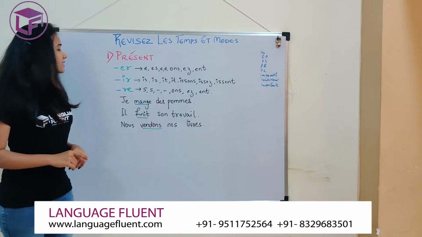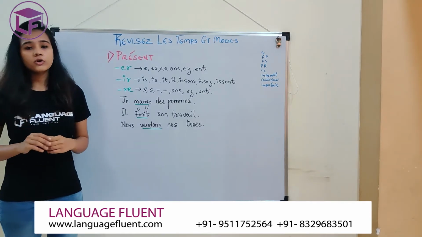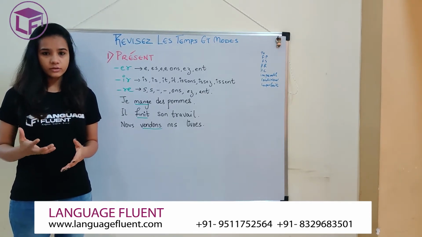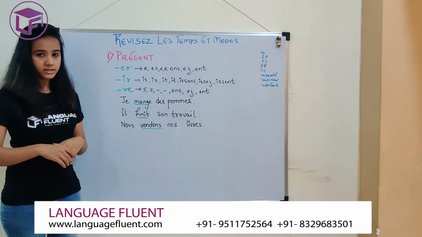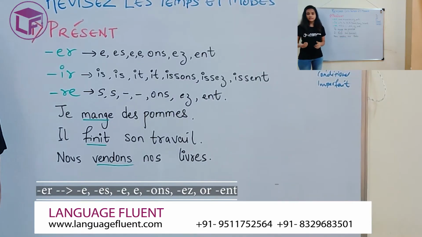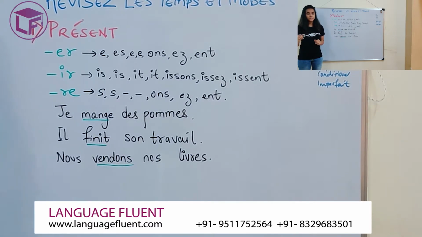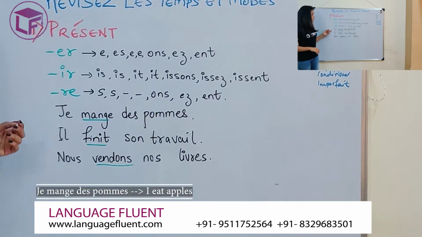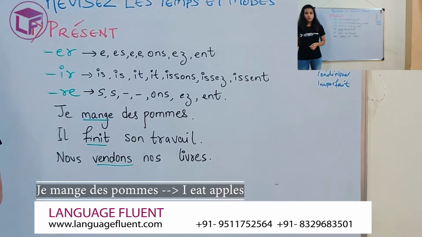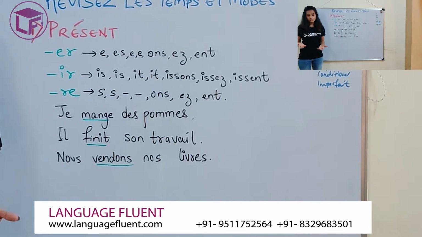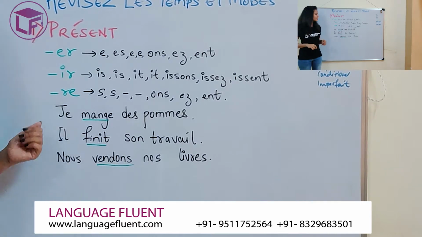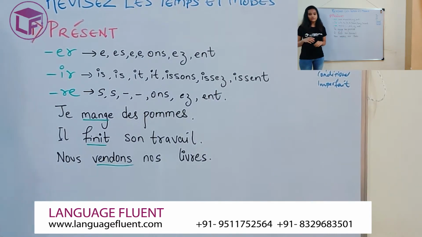All your regular verbs which end with er take the following endings: e, es, e, ons, ez, ent. For example, je mange des pommes. Manger is a regular er group verb, slightly irregular, but here with je it's regular, it takes the e ending.